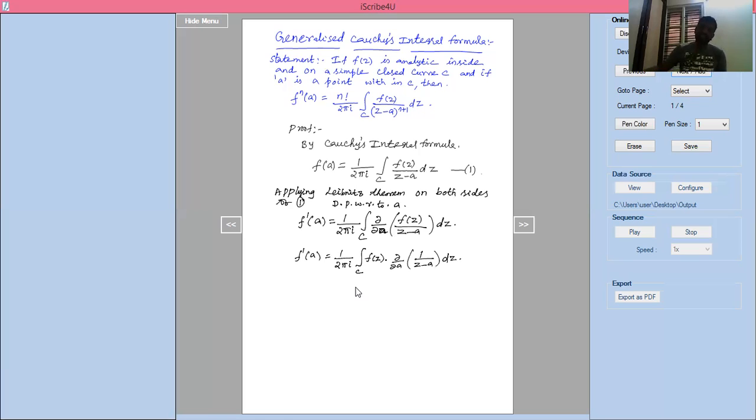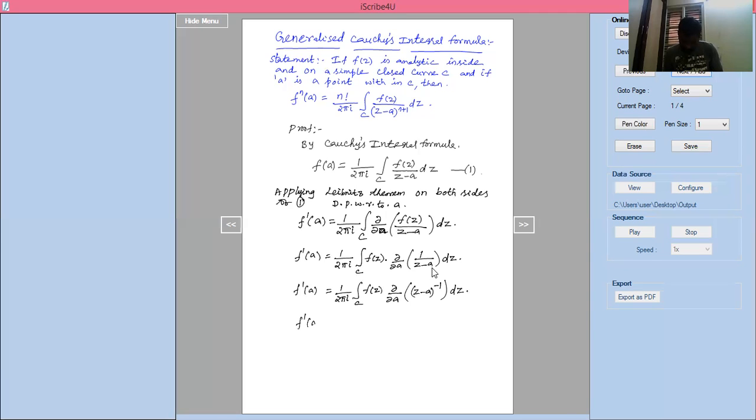What is that integration? Partial differentiation of 1 by z minus a with respect to a: f dash of a equals 1 divided by 2 pi i into integration of c into f of z into, if you take z minus a to the numerator, you will get z minus a whole power minus 1. I'll write that one also: c, dou by dou a of z minus a whole power minus 1 into dz.